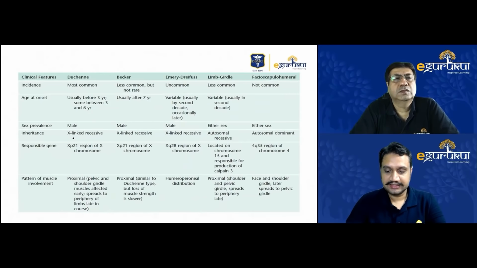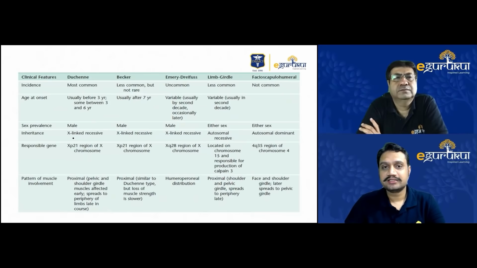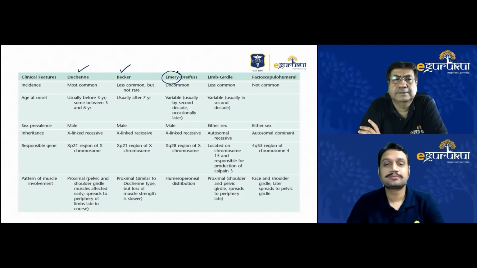Okay, this is the table that I've put here for comparison of all these muscular dystrophies. But to be honest, the two commonest are Duchenne and Becker, which we have been discussing again and again. For Emery-Dreifuss, the reason for the name is the absence of the protein emerin. Limb girdle is named because girdle muscles are involved, and facioscapulohumeral because those sets of muscles are involved. That is how the names have been given for all these muscular dystrophies.